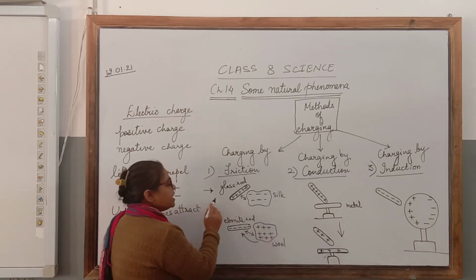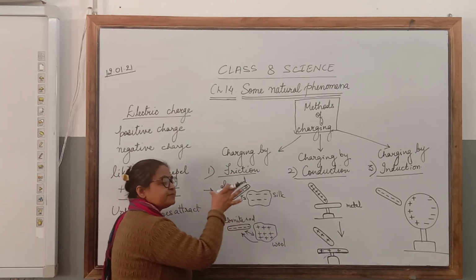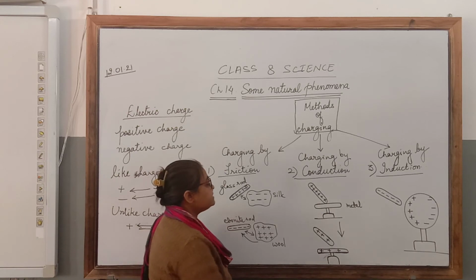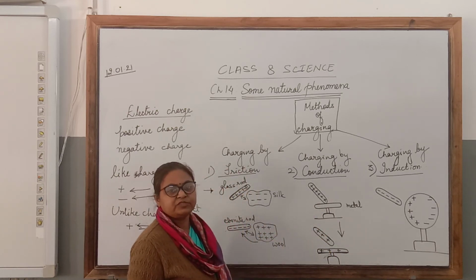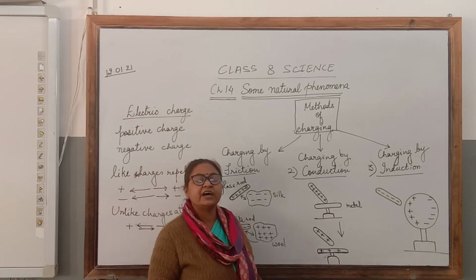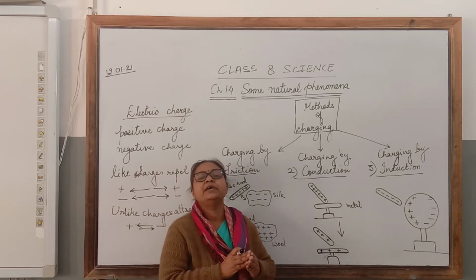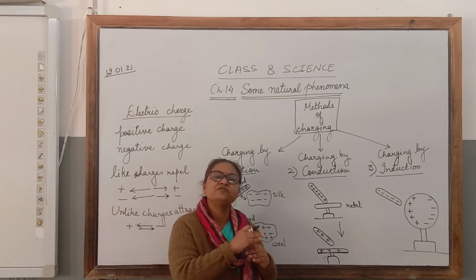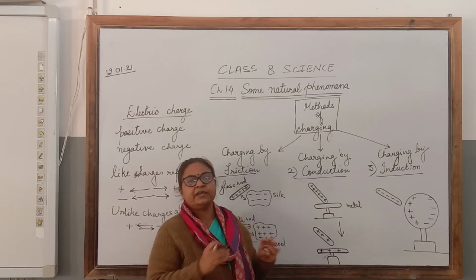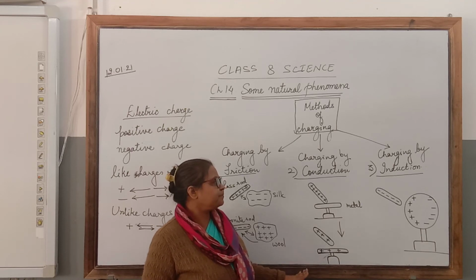So when we are charging by friction, both the objects become oppositely charged, but in this case, both of them will acquire the same charge. So conduction is charging an object by touching it with a charged object. A neutral object, when touched with a charged object, acquires the same charge.